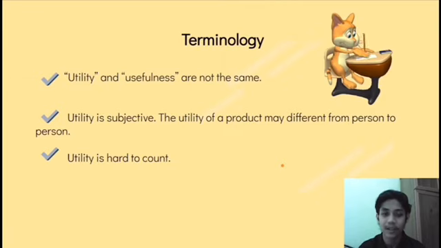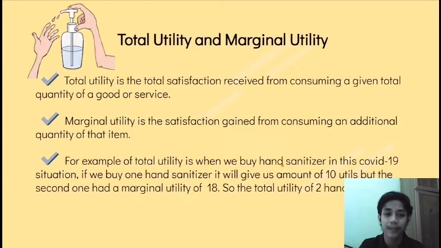Second is utility is subjective. It means that utility is different from person to person. For example, a item may provide different levels of satisfaction to different persons. Third, utility is hard to count, but in order to make it easier, people can measure satisfaction with units called utils. So the next slide is about total utility and marginal utility.